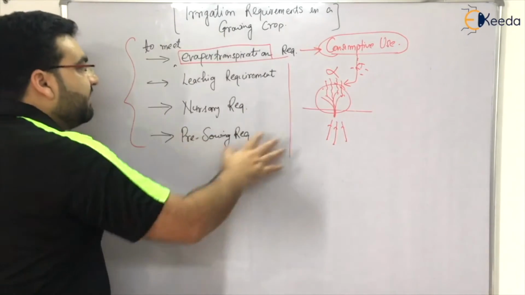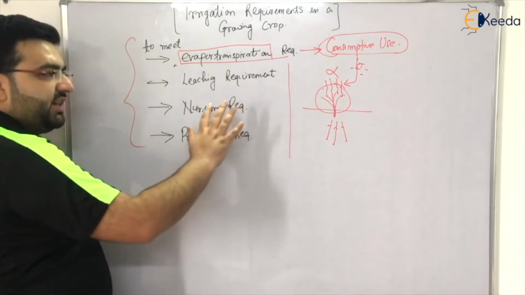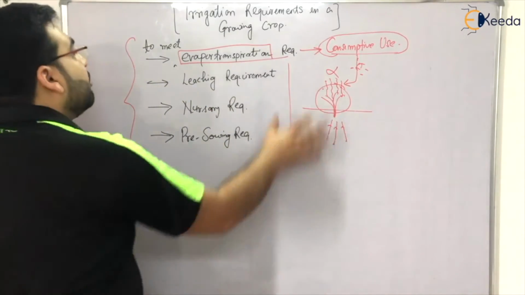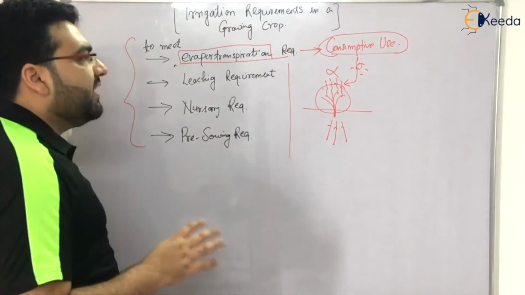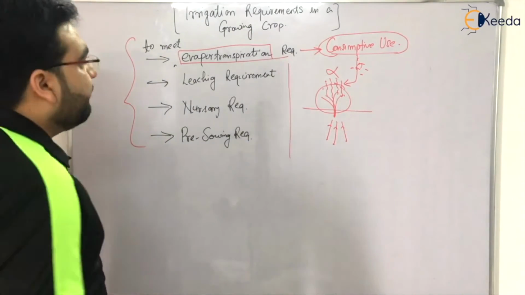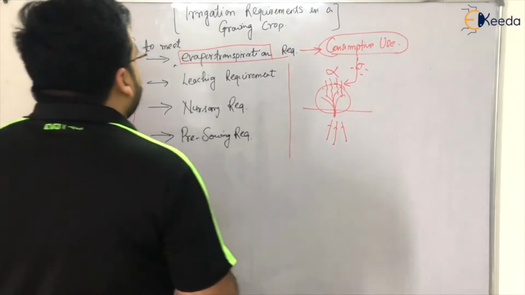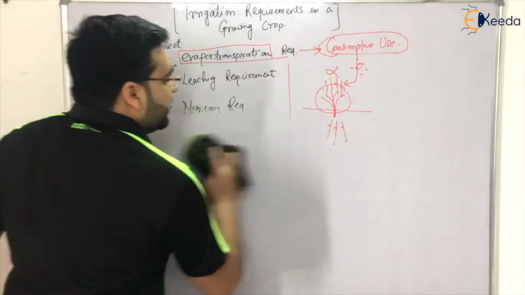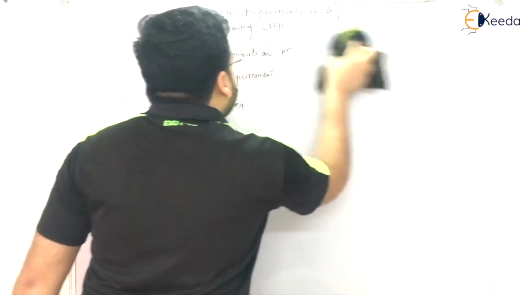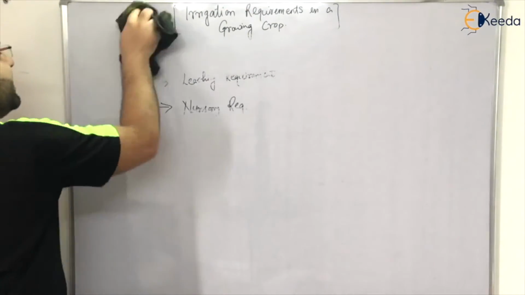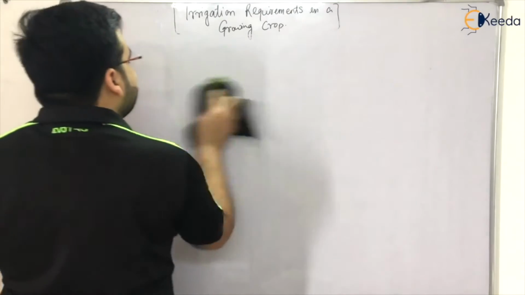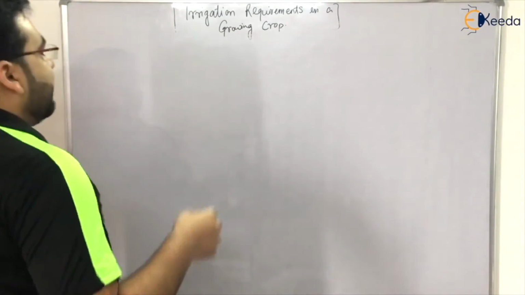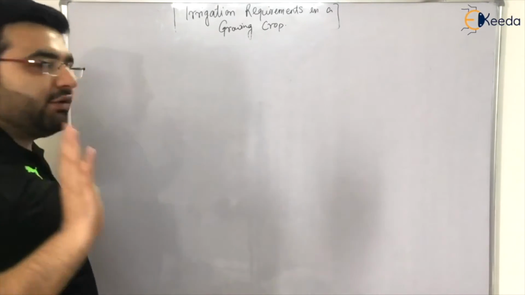If we want to meet all these four requirements, there can be some other requirements, the loss requirements, right? So we have four types of efficiencies. The first one is the consumptive irrigation requirement, that is CIR, and this is a very important topic from the GATE point of view, as well as for ESE and other examinations, and for the interview purpose also, right?